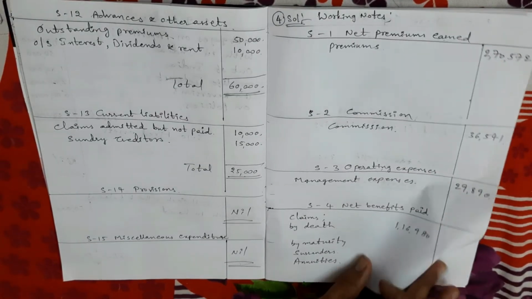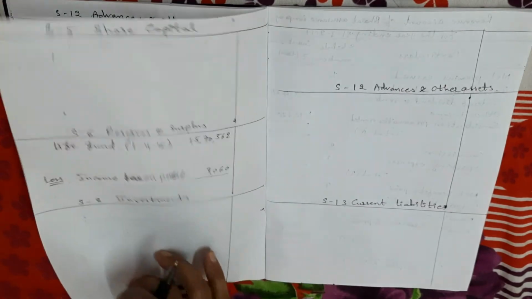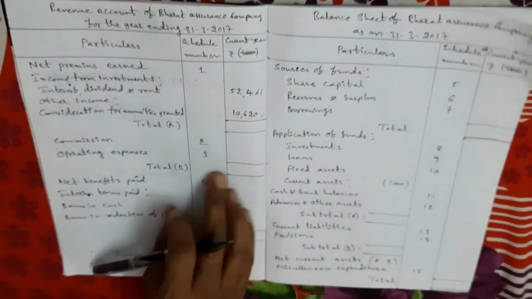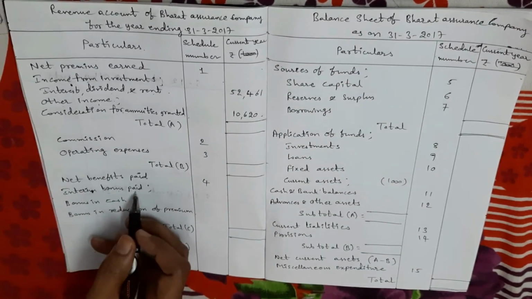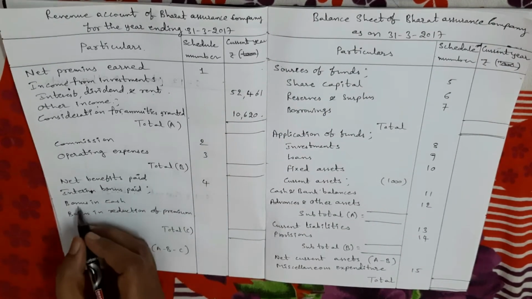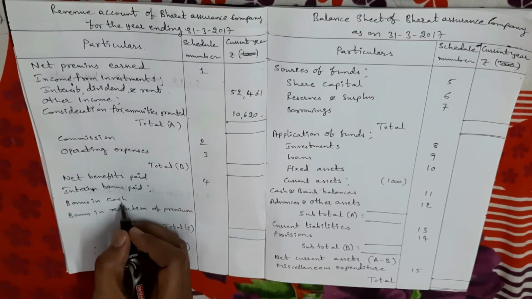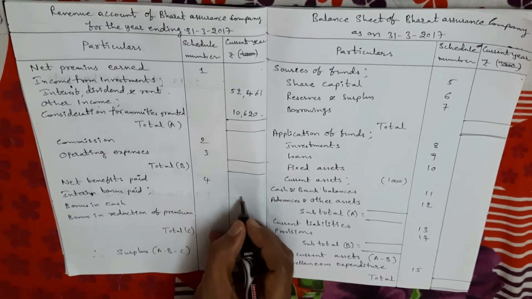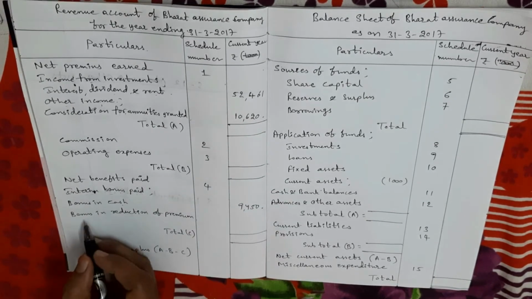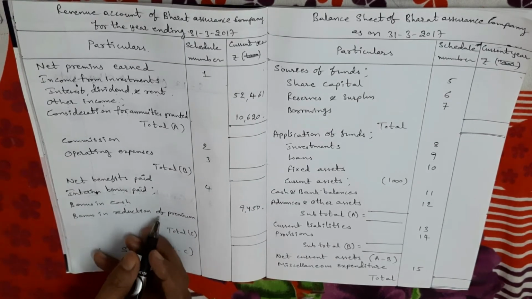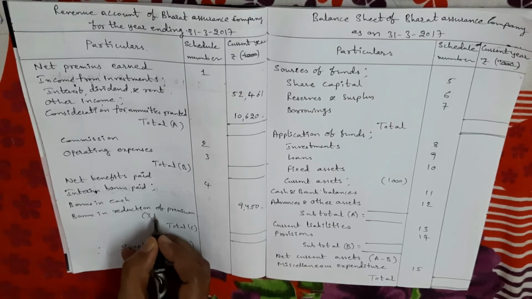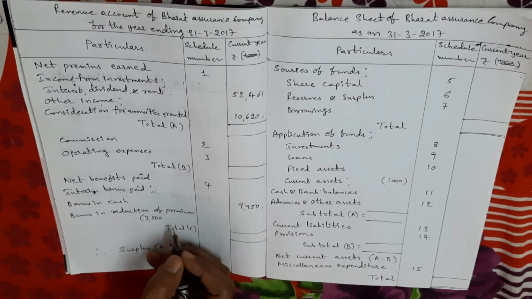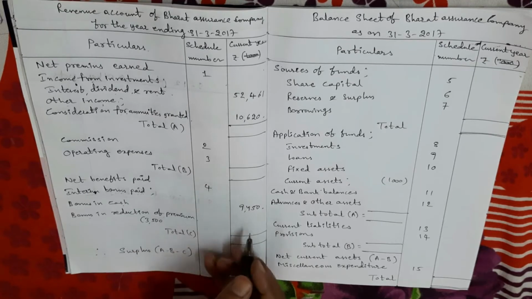Next, bonus paid in cash. Next to that is bonus paid in reduction of premium. Directly we take these in the revenue account as the last item. After schedule number 4, interim bonus paid. In interim bonus paid, we take bonus in cash, amount 9,450 rupees. Next, bonus in reduction of premium. For this, one adjustment is there. So I'm taking 3,500 in the inner column. After adjusting the adjustment amount, I take it in the outer column.